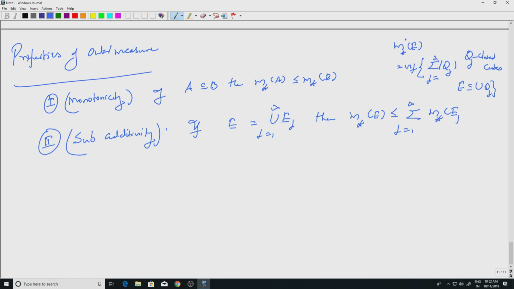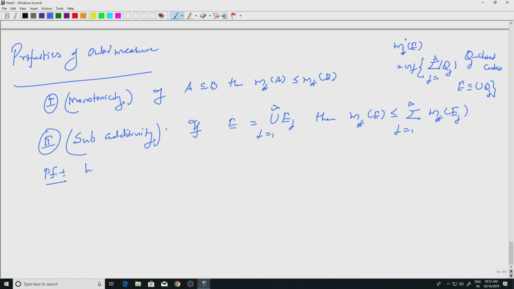This is called subadditivity. Imagine these are all cubes, then the volume of E will be less than or equal to the sum of volumes of E_j's, because the E_j's may overlap. That is what is reflected here and it is true for all sets. That is the important part. So, let us prove this.